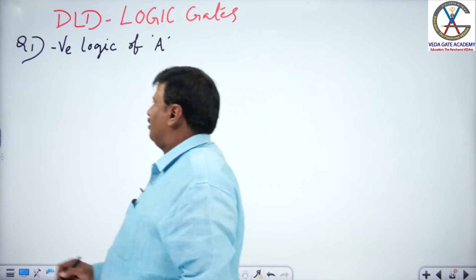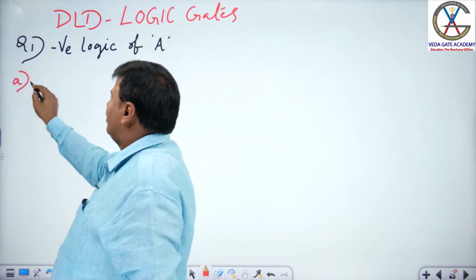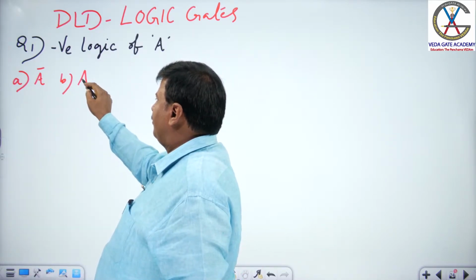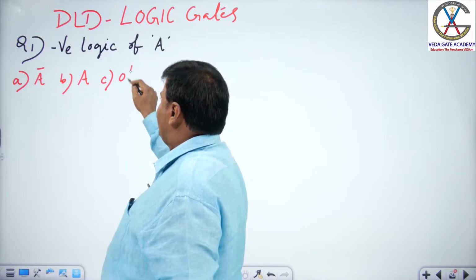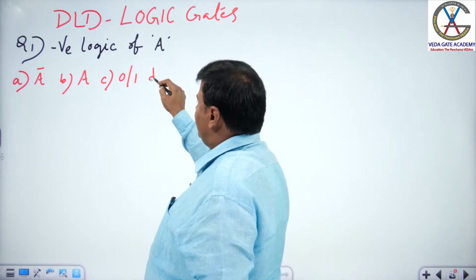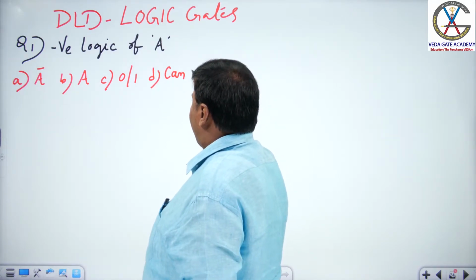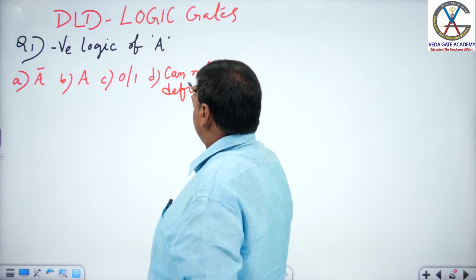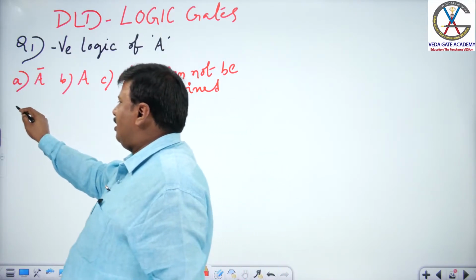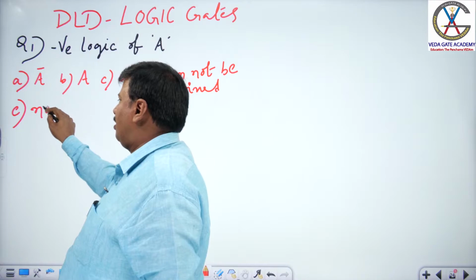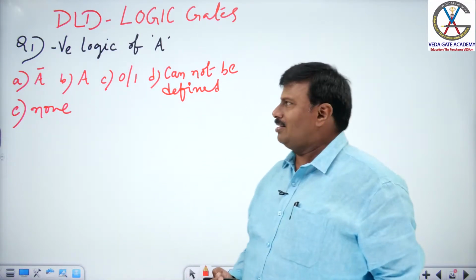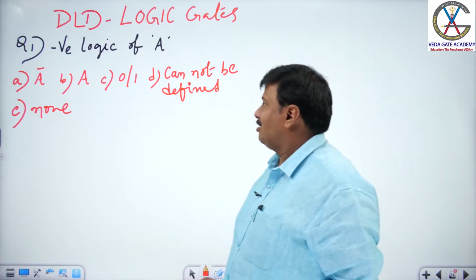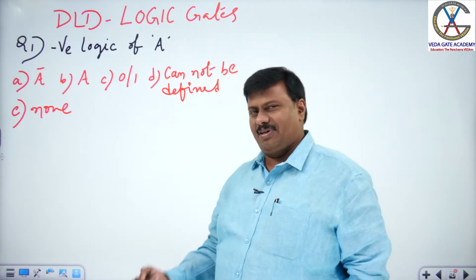And the options given here are: choice A, A bar (inversion); choice B, A; choice C, 0 or 1; choice D, cannot be defined; and choice E, none of the above. The question is negative logic of capital alphabet A, and the options are A bar, A, 0 or 1, cannot be defined, and none of the above.